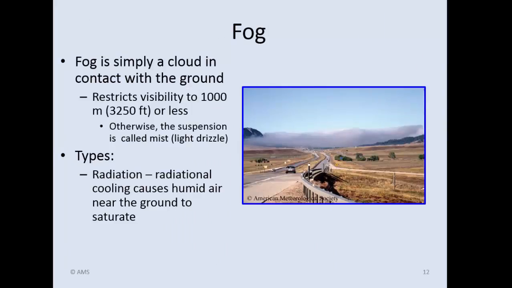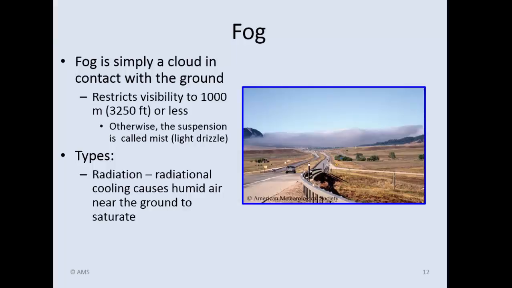Okay, fog. Now, fog is simply a cloud in contact with the ground, okay? You know, and there is a definition for that. You can see if you're interested. Its visibility is going to be restricted to 3,250 feet or less, which is 1,000 meters. Otherwise, if the visibility is greater than that, we would call it mist or light drizzle. All right. Now, there's several types.